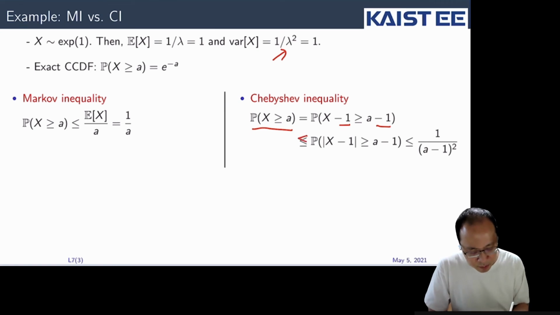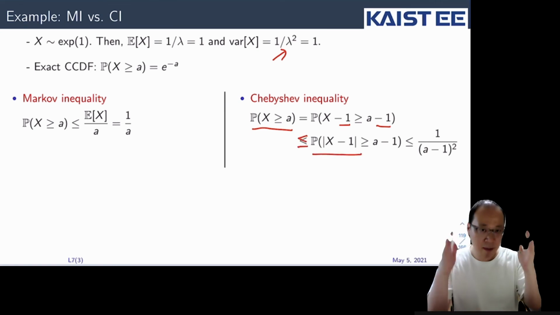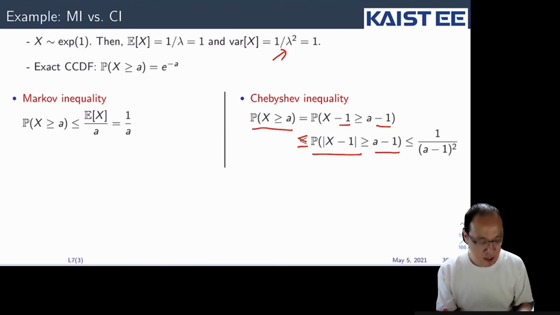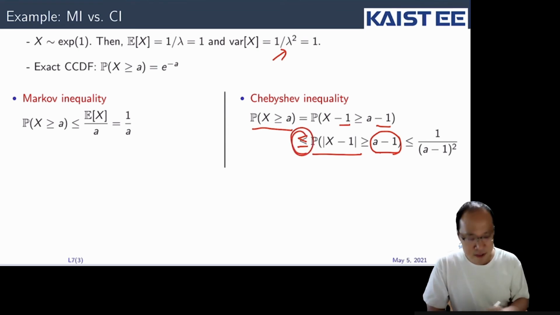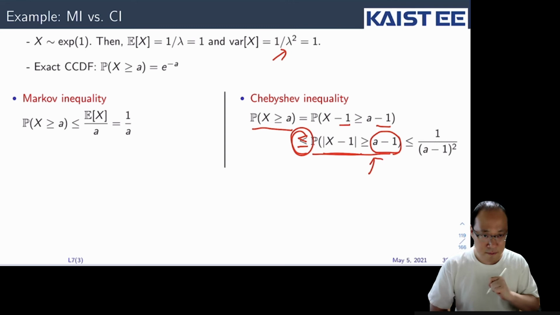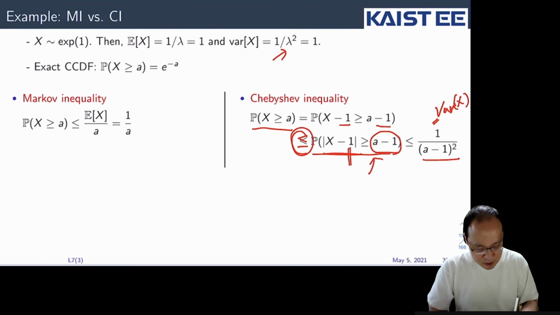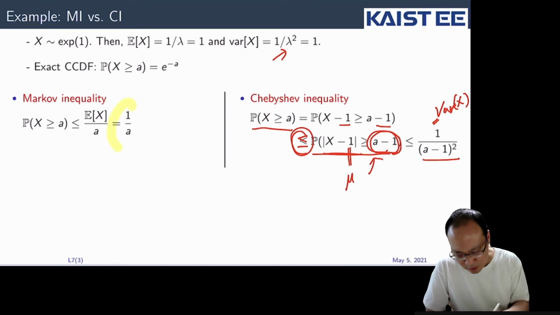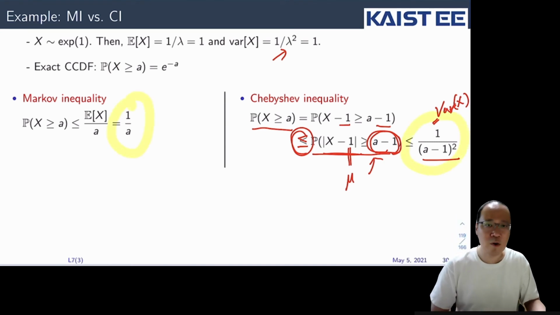Okay, and that is upper bounded by the probability that the absolute value of x minus 1 is larger than a minus 1, because a minus 1 can be negative, so that probability can be large. So it's upper bounded by this probability. Now we can apply the Chebyshev inequality, and that is 1 over (a minus 1) squared, where this is the variance of x, and this is mu. So that's 1 over (a minus 1) squared. So we get 1 over a, and we have 1 over (a minus 1) squared.